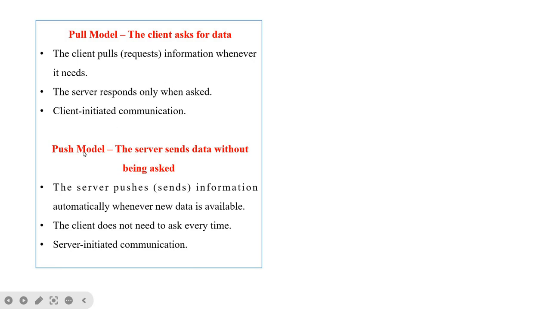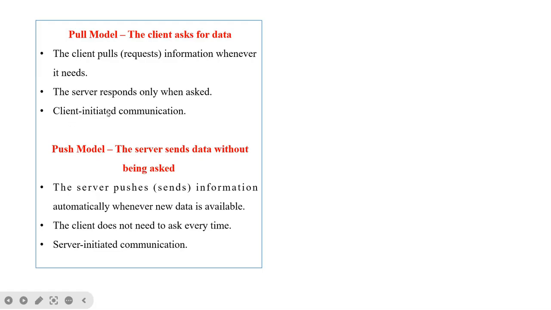Then the second is the push model, where the server sends the data without being asked. Here the server will push the information, that is, it will send the information automatically whenever new data is available, and the client does not need to ask every time. The client will not ask every time to send data. The server will automatically send the data even if the client is not asking. So it is a server initiated communication.